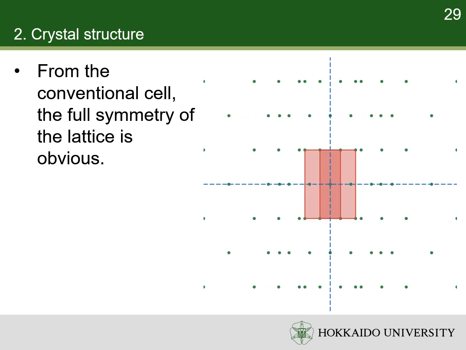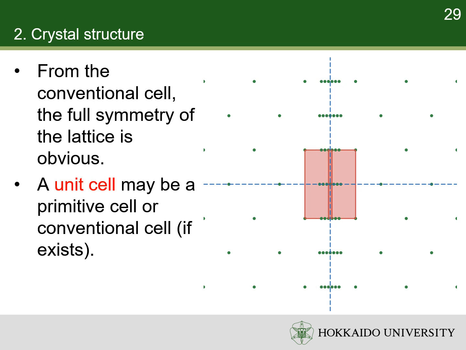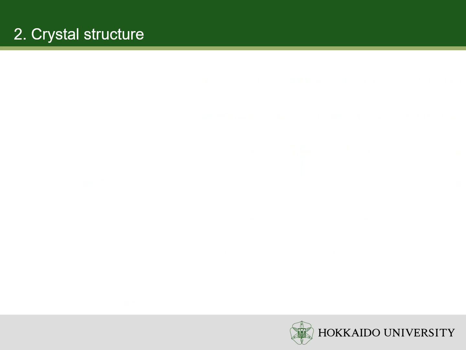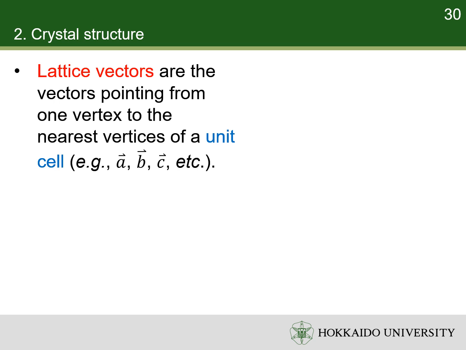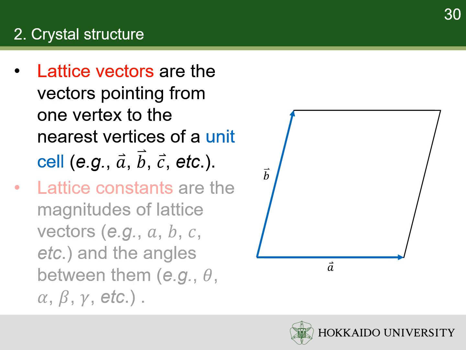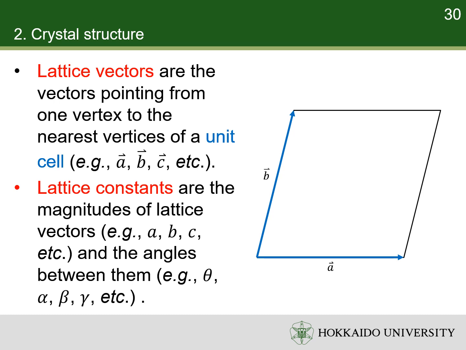For example, the rectangle has the same symmetries as the rhombus. A unit cell may refer to a primitive cell or conventional cell if the latter exists. The lattice is named after the shape of the unit cell. So, this lattice is called centered rectangular lattice. Lattice vectors are the vectors pointing from one vertex to the nearest vertices of a unit cell. The lattice vectors are usually denoted as A, B, C, etc. Lattice constants are the magnitudes of lattice vectors and the angles between them. The angles are usually denoted as theta, alpha, beta, gamma, etc.